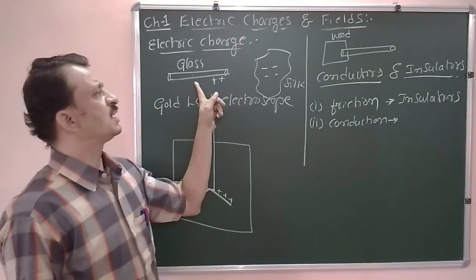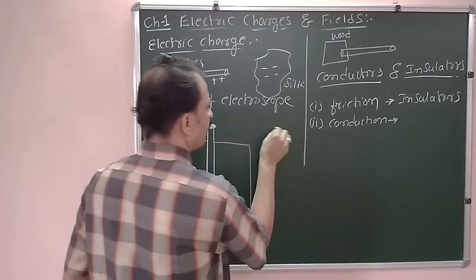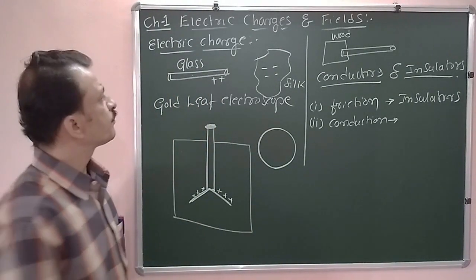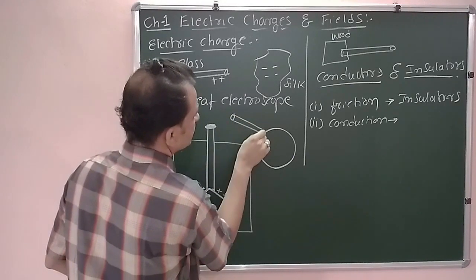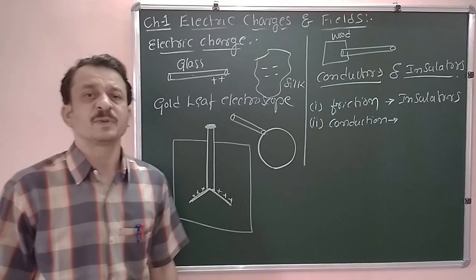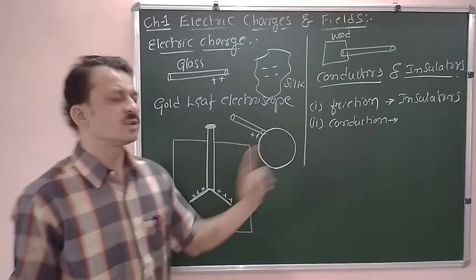Now we have a glass rod rubbed with silk, which becomes positively charged. Now we have a ball here, or metal sphere. When this positively charged glass rod is in touch with this metal sphere, these charges transfer to the metal sphere.